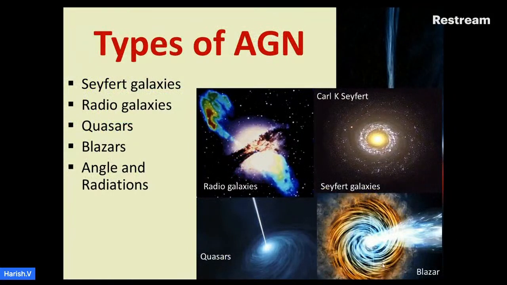This is the image of a blazar. When the relativistic jet comes towards the Earth or near the Earth, it is called as a blazar. In a quasar, it is tilted. In a radio galaxy, we can see both the relativistic jets. Seyfert galaxies are normally elliptical, spiral, or irregular galaxies which have a bright nuclei. Seyfert galaxies were found by Carl K. Seyfert.